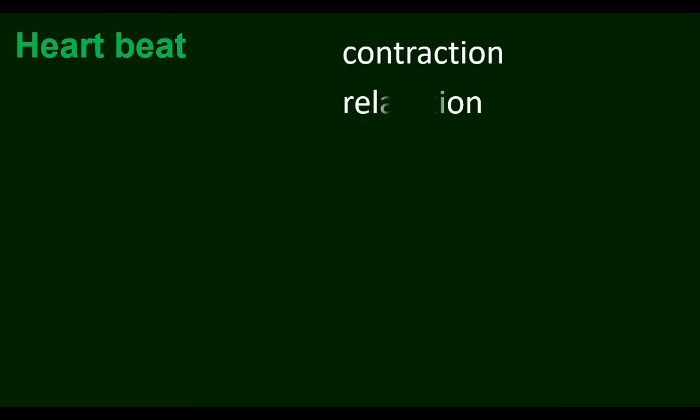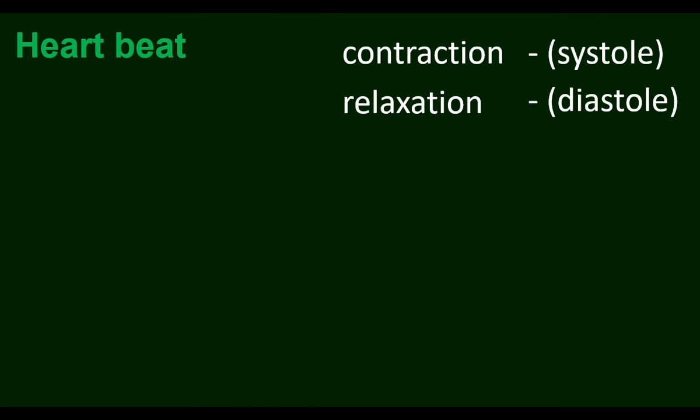Heartbeat involves the contraction and relaxation of heart muscles. When the heart is functioning, the heart muscles contract and relax. When the heart muscles contract, the inner chambers of the heart become small. When the heart muscle relaxes, the inside chamber becomes enlarged. The contraction of the heart is called systole. During systole, the blood is pumped out, and the relaxation is called diastole. During relaxation, the chambers are filled with blood.